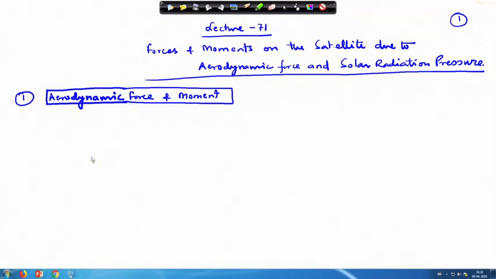What we did last time: a satellite is going in the orbit, and let us say this is the center of mass of the satellite. It is moving at the velocity v c r in the orbit.